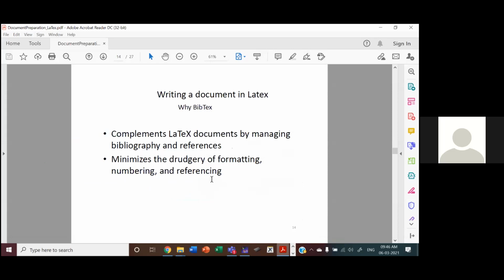So the next topic is how to add references in the document. So in a reference paper, whatever you want to add, title, affiliation, author name, affiliation, abstract, then introduction, a lot of sections. And in sections, you may add an equation, you may have an image, you may have a table. All these I have told you. After conclusion, you may give the references. Now, how do we add the references?